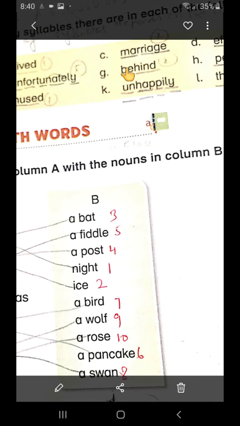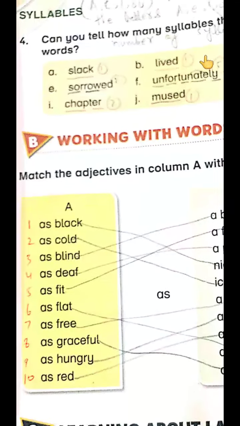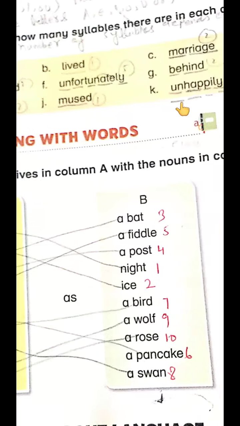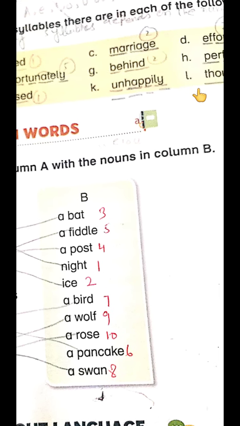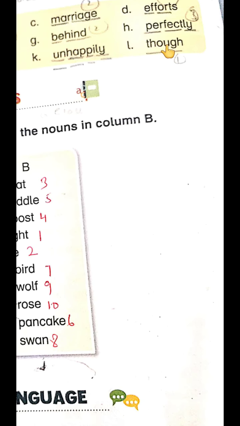Behind. 2 syllables. Perfectly. 3 syllables. Chapter. 2 syllables. Mused. 1 syllable. Unhappily. 4 syllables. Though. 1 syllable. Inshallah, when we do such exercises in our next classes, you will understand it more.